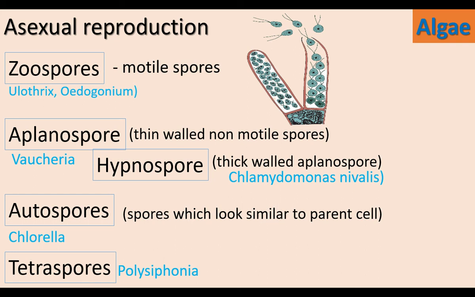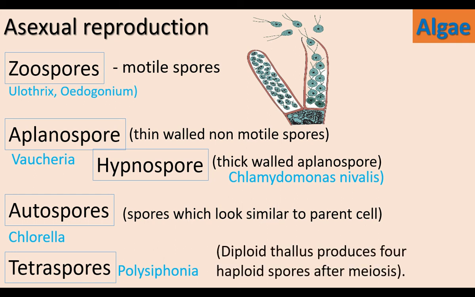Polysiphonia is an example for a tetraspore producing alga. The diploid thallus produces 4 haploid spores after meiosis. Zoospores are motile spores. Aplanospores are non-motile thin-walled spores. Hypnospores are non-motile thick-walled spores. Autospores look like parental cell. Tetraspores are produced after meiosis.